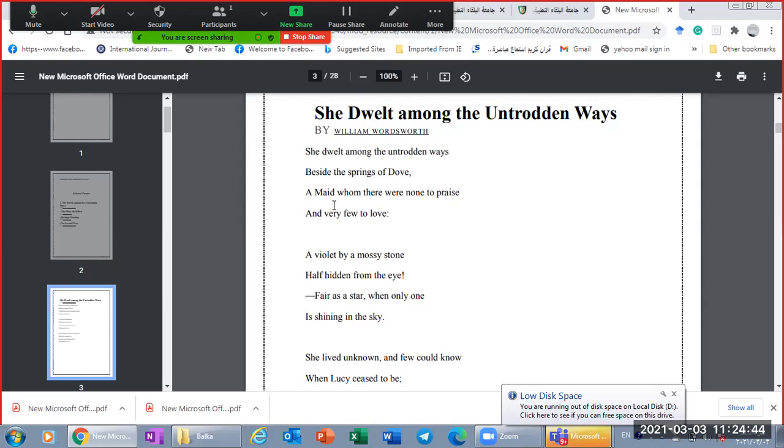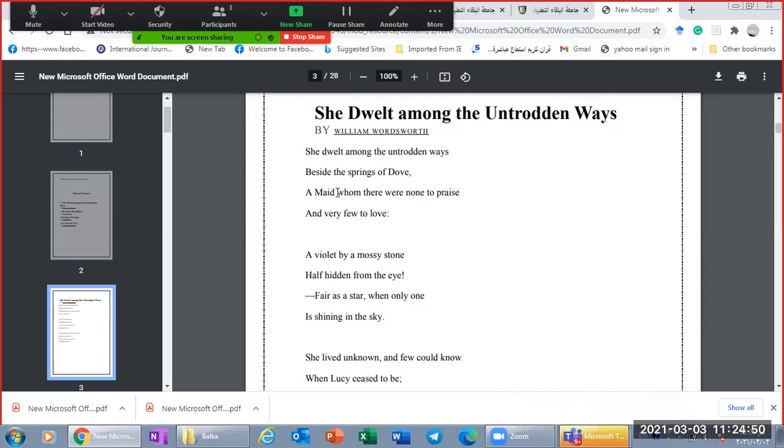The idea of the word maid is important. Here we have a general conclusion that she is young. How do we know? We know from the word maid, okay? A maid whom there were none to praise. So this is the first stanza.